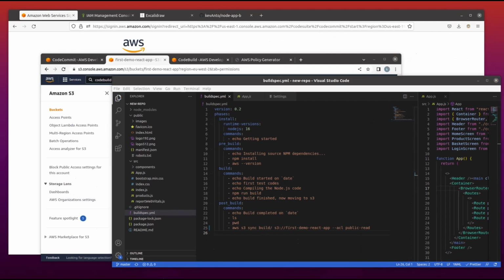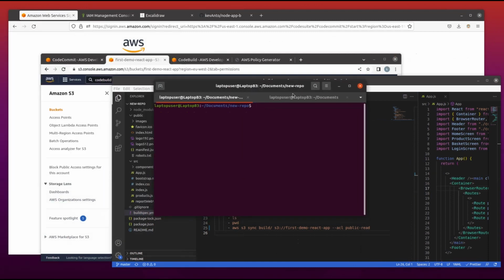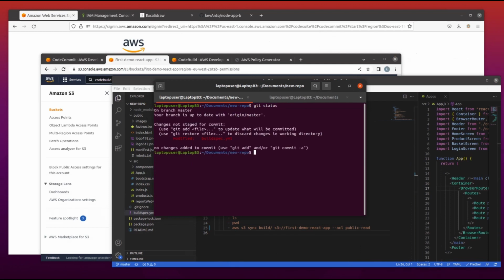our repository. So we first need to see which branch we are in, in order to be sure of what we are working on. So with git status, I can see I am on the master branch, and I'm modifying the build spec. I have that well noted, so I'll do git add to add every file that has been modified, or every file that is present.